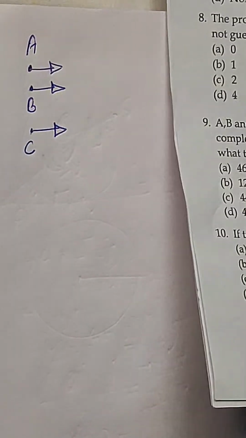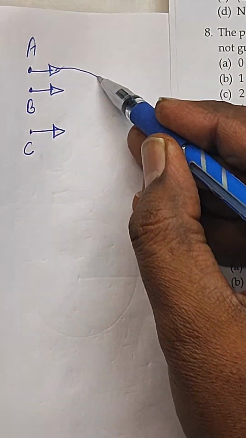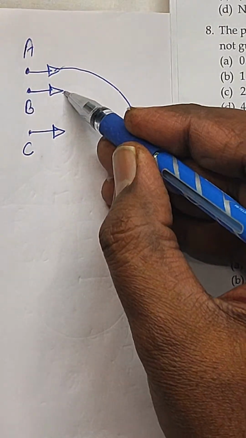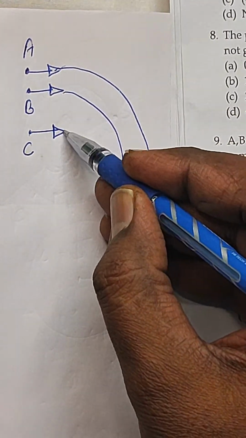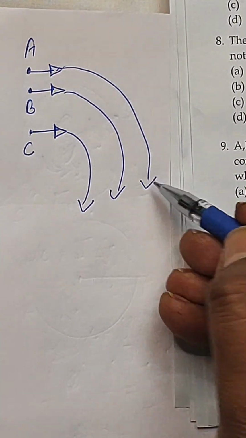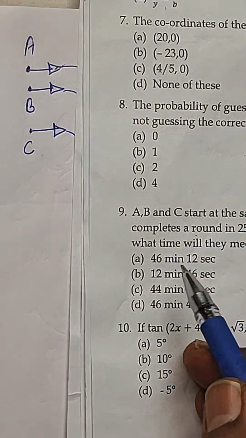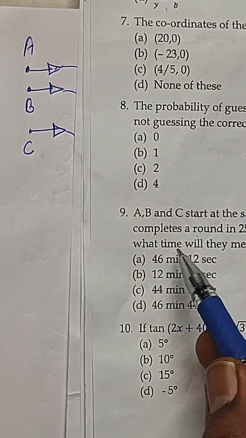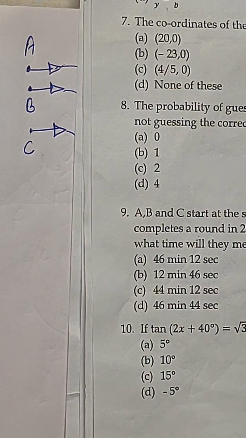So they are just following a circular, steady path in the stadium, and this situation will repeat. That means the question asks at what time they will meet again at the starting point.